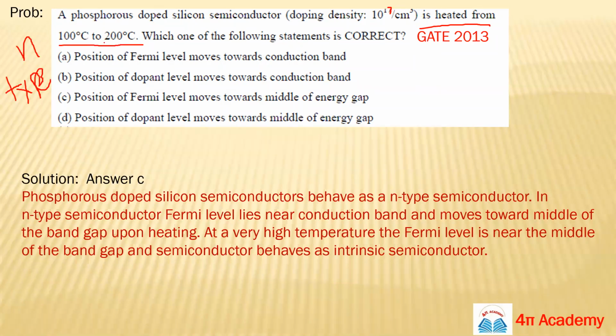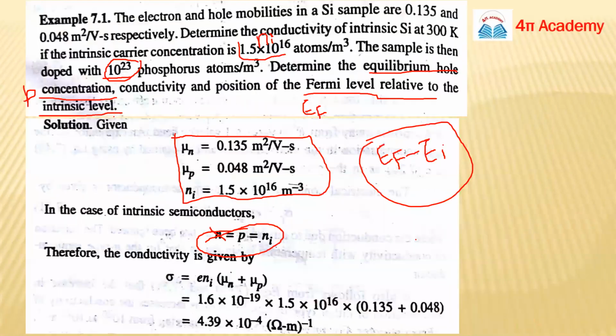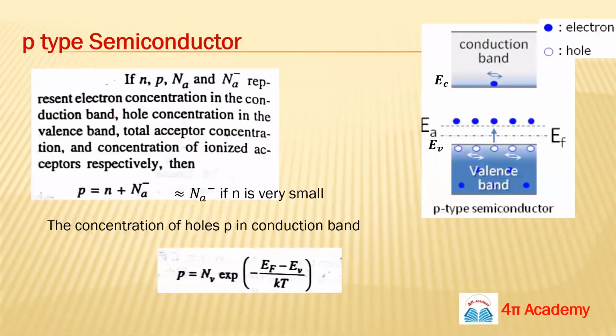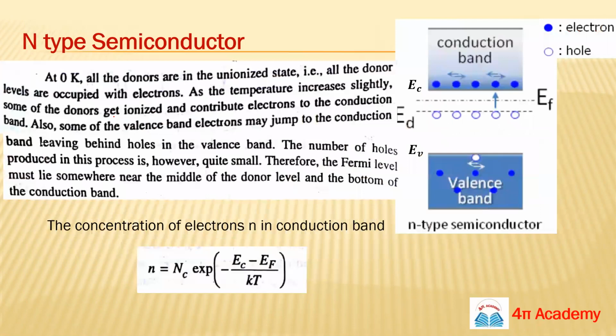So if your temperature is increasing, what will be the case for your Fermi level? Fermi level also increases because temperature is proportional to the Fermi level. Yes, Justin? Ma'am, it crosses over the Fermi level. So guys, what you might mistakenly think is that in all cases your Fermi level will rise.